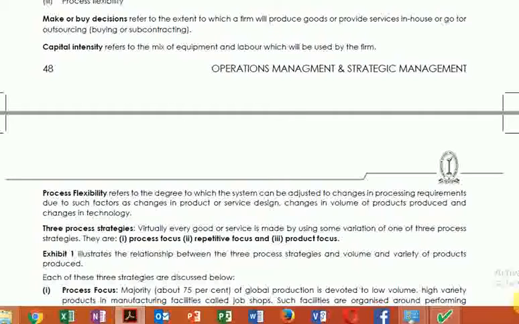Finalizing the sequence, finalizing the time required by the raw material on each process, all these things come under process flexibility. What quantity of goods should be produced, in what volume, and what type of technologies should be used for carrying out these processes. The answer to all these questions comes under process flexibility, if you understand.